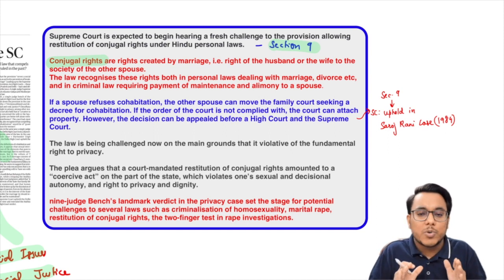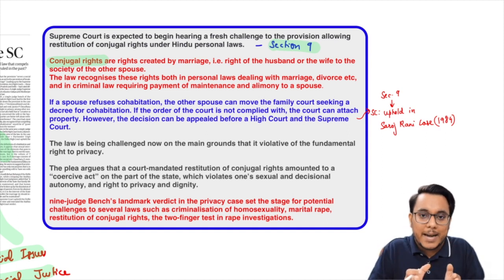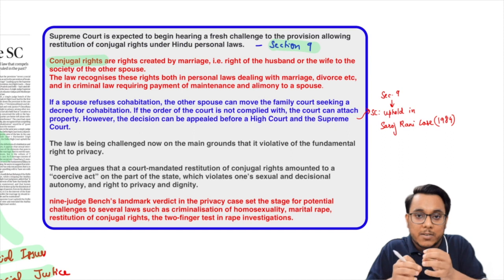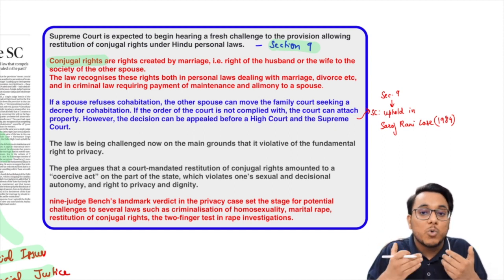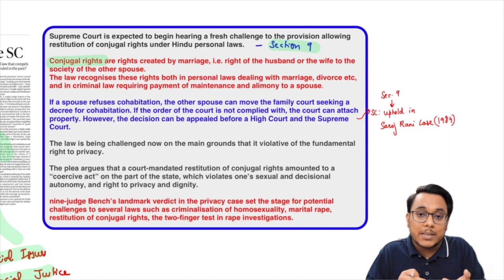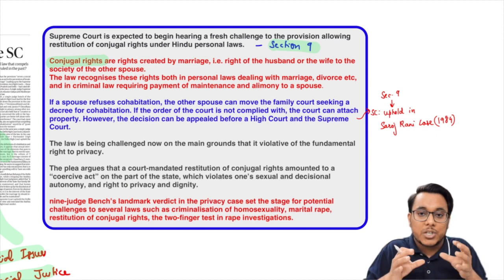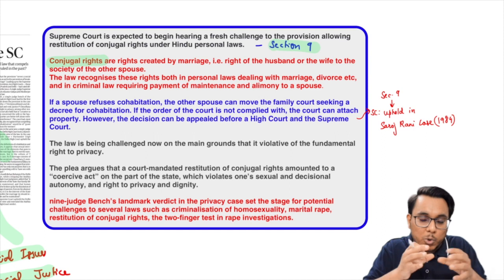Now guys, conjugal rights are the rights which are created by the marriage. Okay, so when a husband and wife are married, there are specific rights which they get over each other. For example, there is the right to cohabitation. Under the right to cohabitation, they can live together. Fine guys, there can be other rights also, that is, the rights with respect to sexual gratification, physical gratification, emotional gratification. All such kinds of rights will be shared by these two individuals.